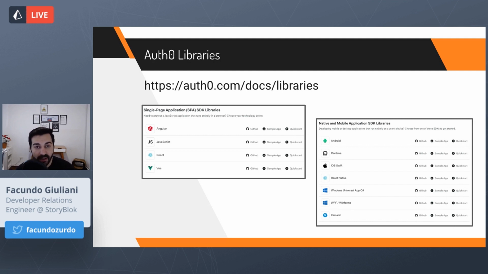And we have SDKs to be used with all of those tools or programming languages, which will make connecting to Auth0 way easier. You can go to that URL. I will share the URLs after the presentation. If you go there, you can see a list of programming languages and the SDKs for them.